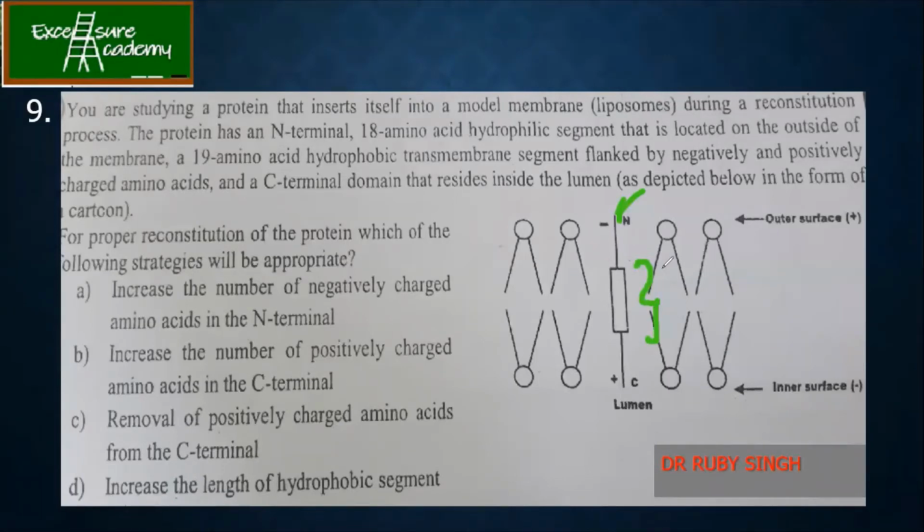So what do you think a protein needs to be in the transmembrane region for the proper reconstitution? Okay, so I cannot have over there the negative or the positively charged amino acids. So where exactly should I remove what kind of amino acids to improve its reconstitution in the transmembrane region?